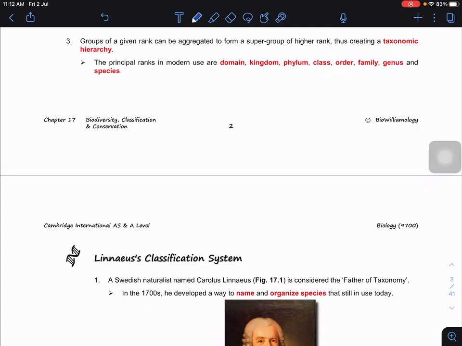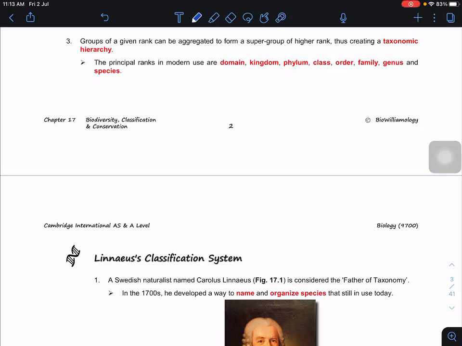Generally, the whole classification is similar to, for example, domain is the whole world. Then we divide them into continents. So we have what? Asian, African, right? This is the kingdom. Then we zoom down. For example, Asia, the whole Asian country, we zoom down to Southeast Asia. And then we zoom down, Malaysia. Then we zoom down, Selangor. Zoom down now into the district, Petaling. And now we continue to zoom down into the Mukim, Petaling, that we call EMCO currently, right? So we zoom it down one by one.